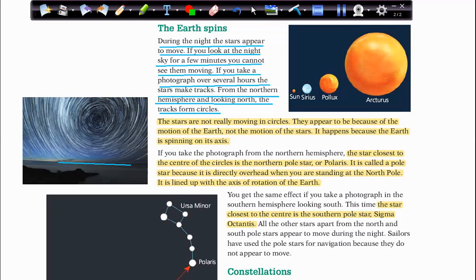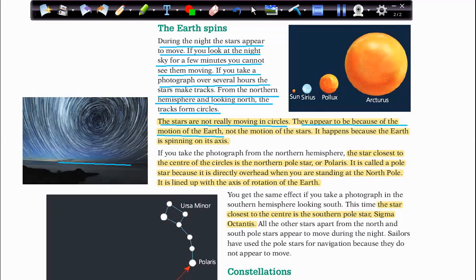The Earth spins around its axis, so that's why we see the sun moving, and the night stars moving also. The stars are not really moving in circles. They appear to be because of the motion of the Earth.